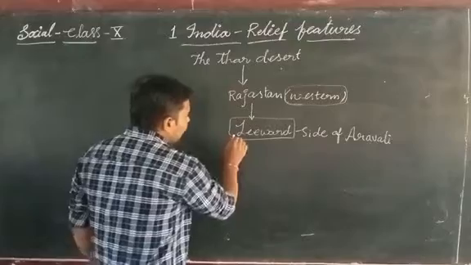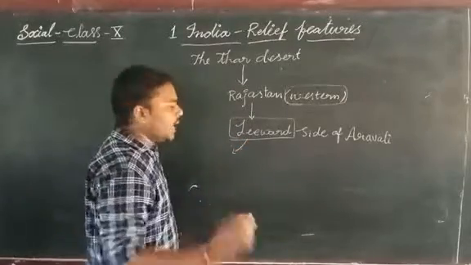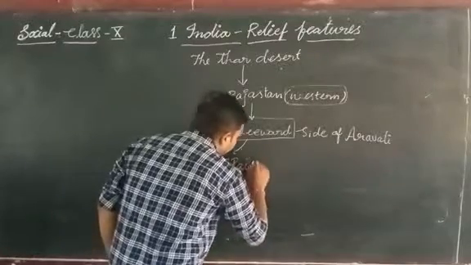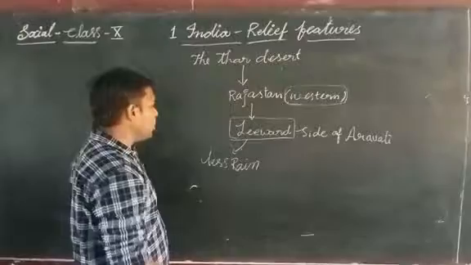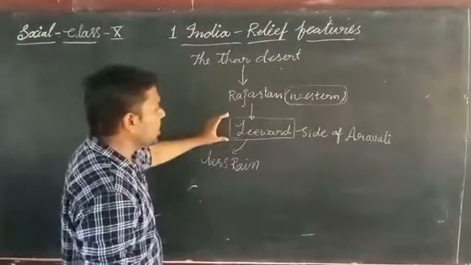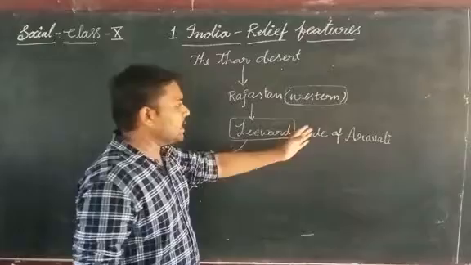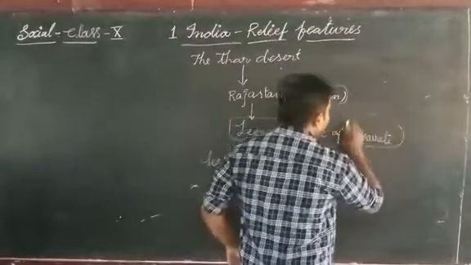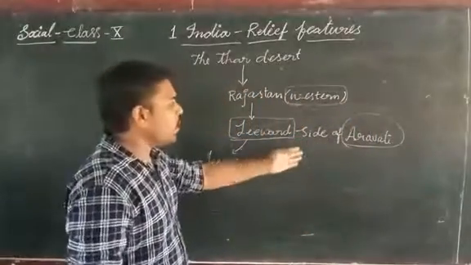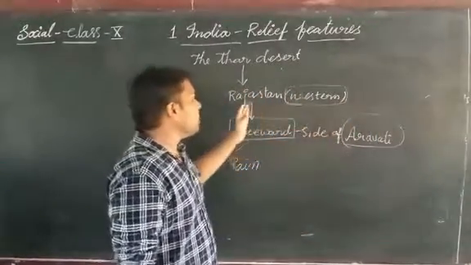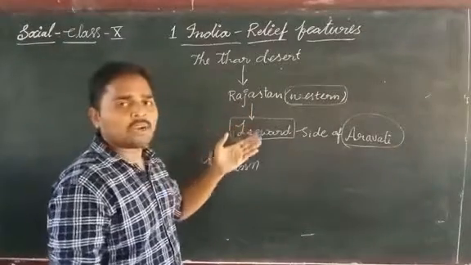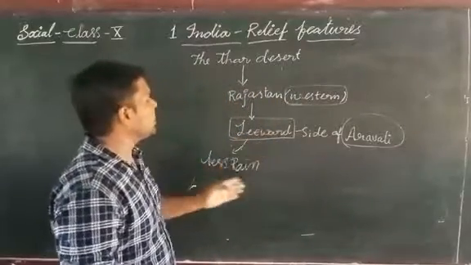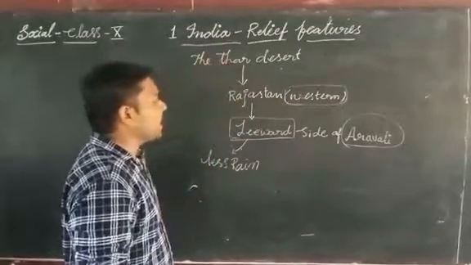Leeward means the land part which is getting very little rainfall. Those lands are called leeward sides. Aravali are the oldest mountains in India, located in Rajasthan. At the leeward side of the Aravali, the Thar Desert is located.